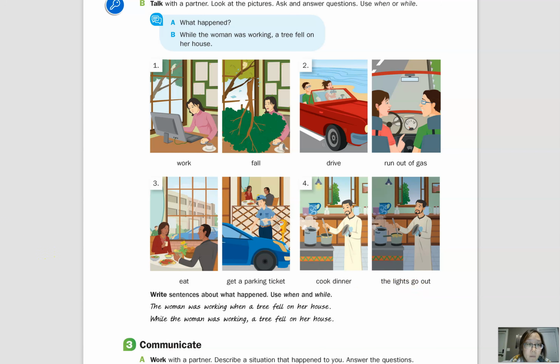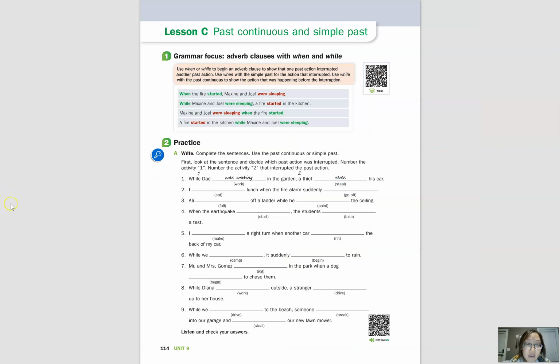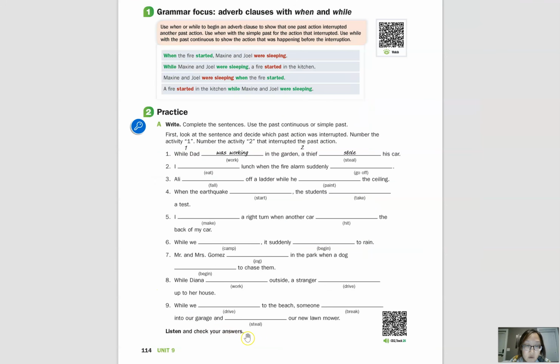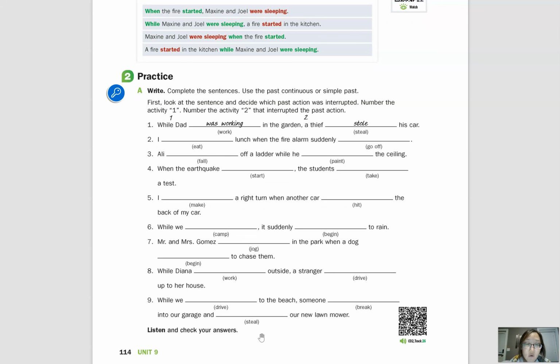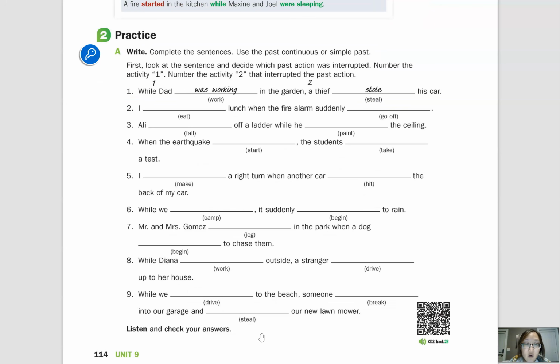Now I want to go back to page 114 and I want you to practice making questions for each sentence. You can make a question with the past continuous or the past tense. So let's look at number 1, for example.